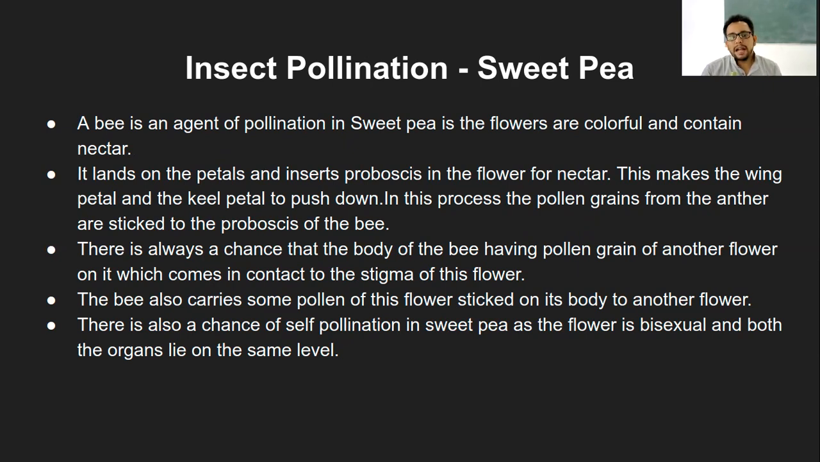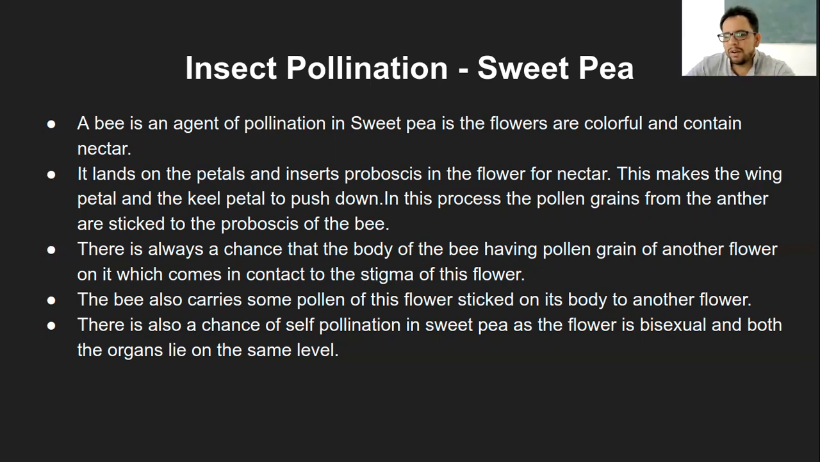So it lands on the petals and inserts the proboscis, right? So a bee has a proboscis which is going to pull out the nectar. It is a tubular structure. So what this bee will do is sit on the petals. It will insert the proboscis in the flower for nectar, and this makes the wing petal and the keel petal push down.